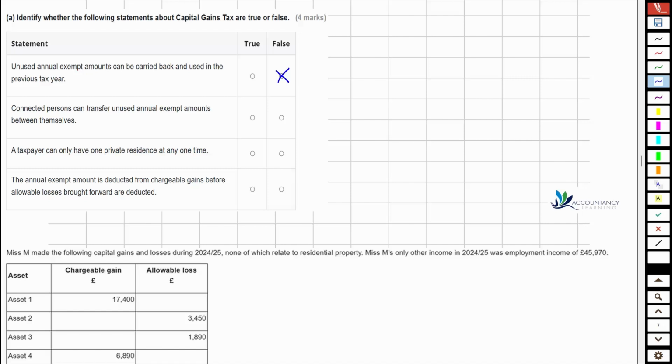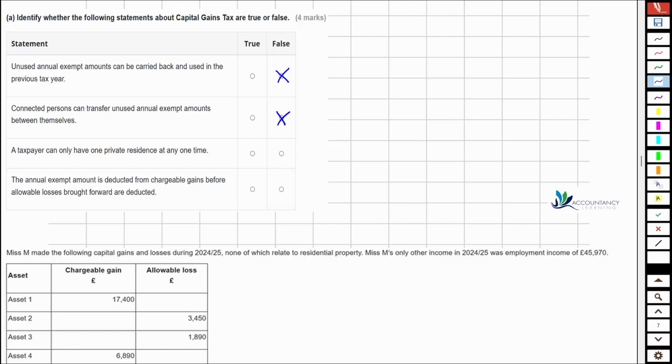Now, the other thing as well is if we make a loss on a disposal to a connected person, then that loss can only be used against gains to the same connected person. Okay, so there's quite a lot to remember here for connected people. But in terms of our question here, can they transfer any unused annual exempt amounts? Well, no, they can't.